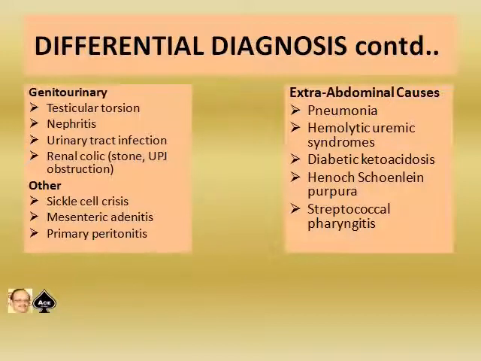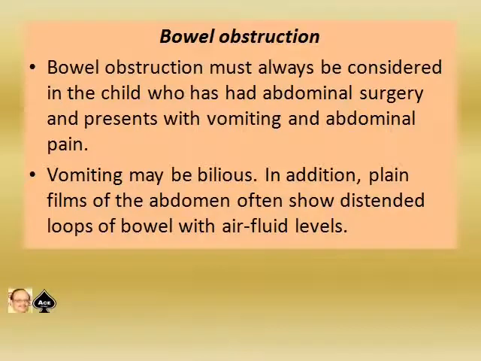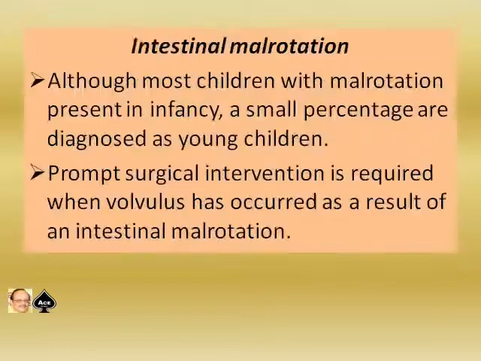Then extra-abdominal causes which can mimic appendicitis are pneumonia, hemolytic uremic syndrome, diabetic ketoacidosis, Henoch-Schonlein purpura, and streptococcal pharyngitis. A brief discussion on some of these conditions. Bowel obstruction. Bowel obstruction must always be considered in the child who has had abdominal surgery and presents with vomiting and abdominal pain. Vomiting may be bilious. In addition, plain films of the abdomen often show distended loops of bowel with air fluid levels. Please take the X-ray in the erect posture, otherwise you may miss the air fluid level.